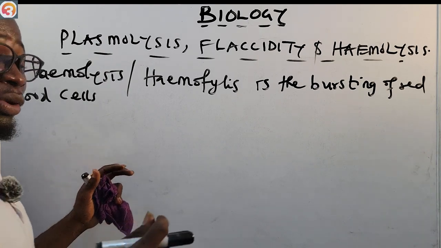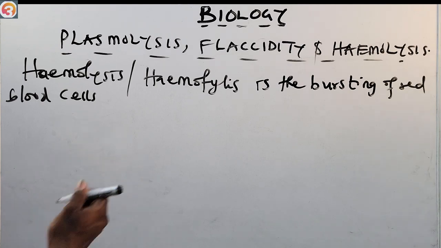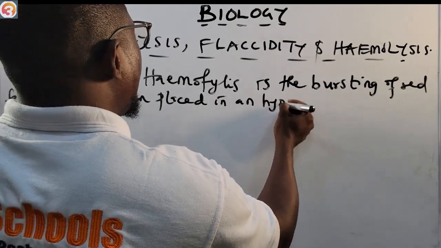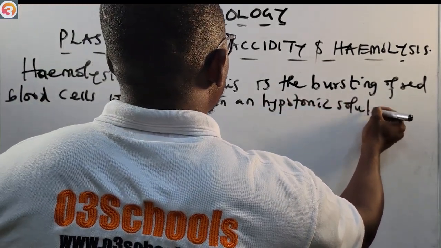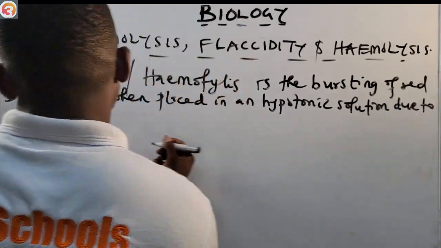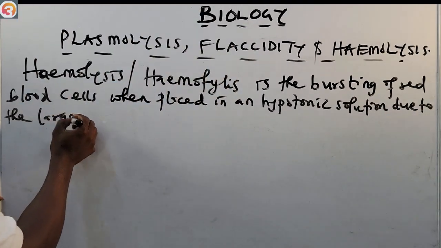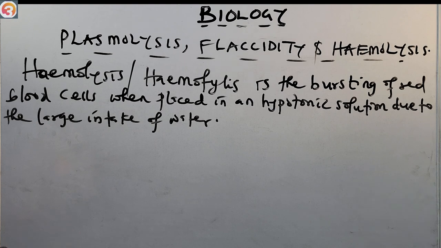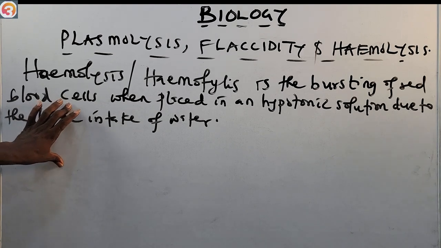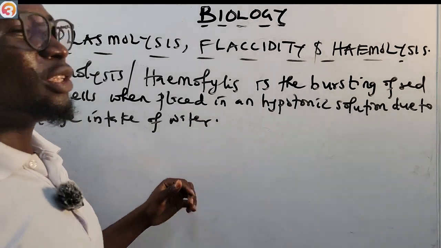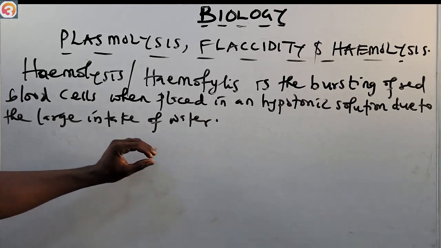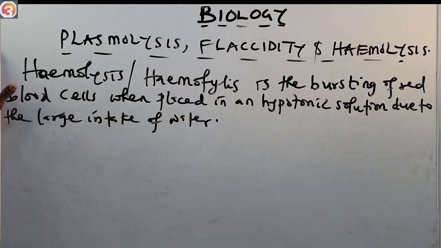What makes them burst? It happens when they are placed in a hypotonic solution, due to the large intake of water. That is hemolysis: the bursting of red blood cells when placed in a hypotonic solution. They have absorbed a lot of water, so they burst. It is the bursting of red blood cells when placed in a hypotonic solution due to the large intake of water.